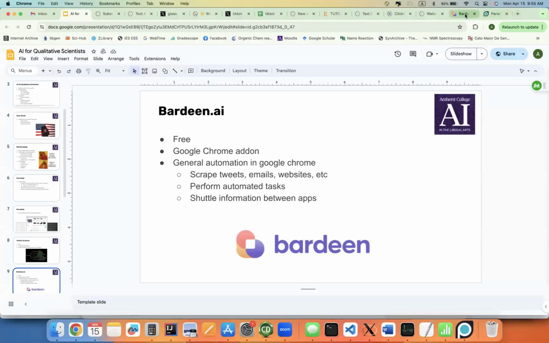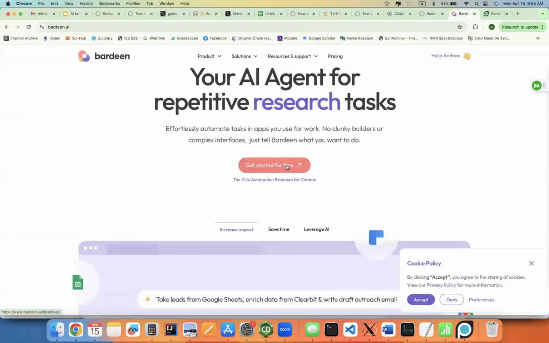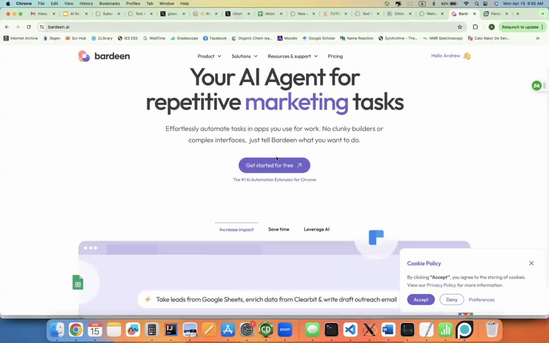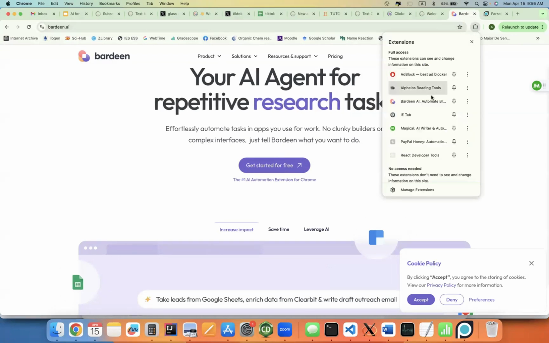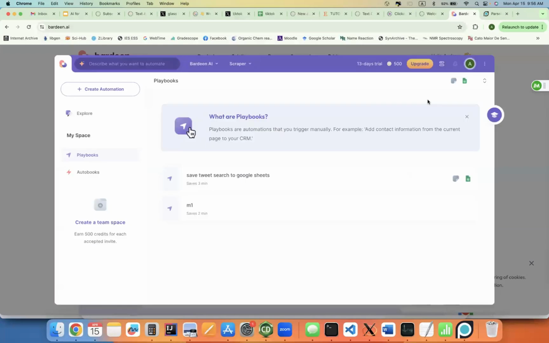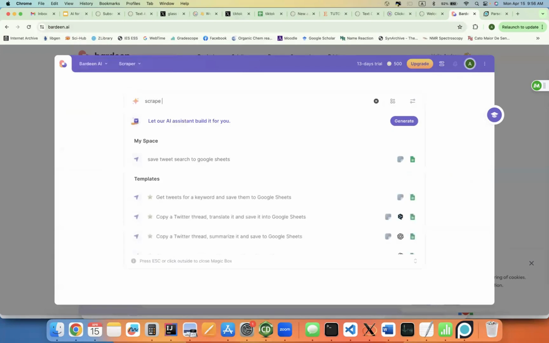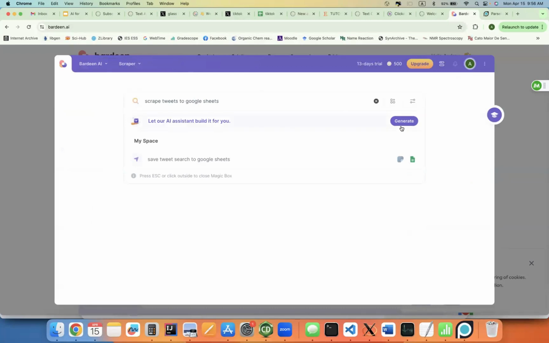To get Bardeen, simply visit the website. You can get started. Just install the Google Chrome extension, and then you will be able to access it from any tab. It will pop up here. Since we are kind of new to the process and don't know this very well, we're going to ask it to scrape tweets to Google Sheets and let them generate an automation for us.